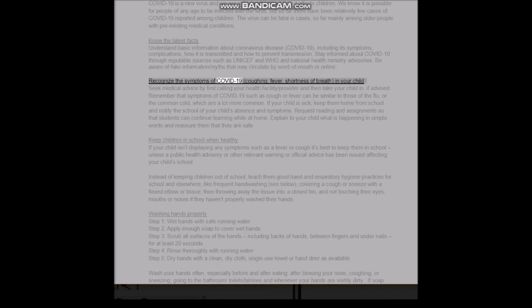Recognize the symptoms of COVID-19: coughing, fever, shortness of breath, in your child. Seek medical advice by first calling your health facility/provider and then take your child in, if advised. Remember that symptoms of COVID-19 such as cough or fever can be similar to those of the flu, or the common cold, which are a lot more common.